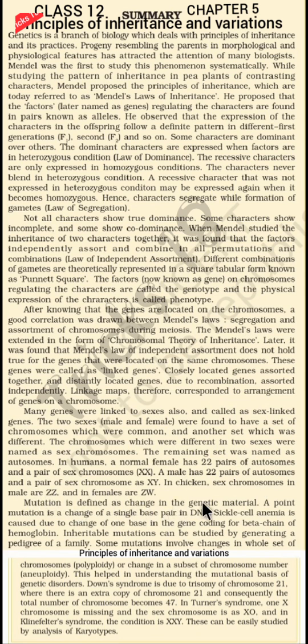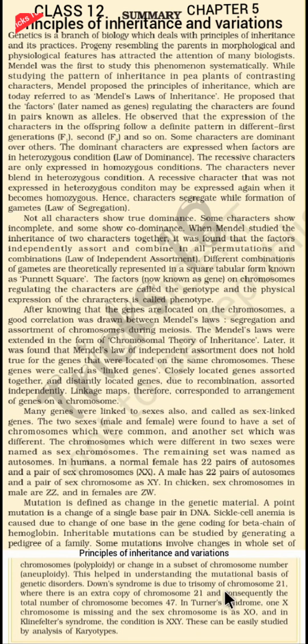Mutation is defined as a change in the genetic material. A point mutation is a change of a single base pair in DNA. Sickle cell anemia is caused due to change of one base in the gene coding for the beta chain of hemoglobin. Inheritable mutations can be studied by generating a pedigree of a family. Some mutations involve changes in the whole set of chromosomes, polyploidy, or change in a subset of chromosome number, aneuploidy. This helps in understanding the mutational basis of genetic disorders.